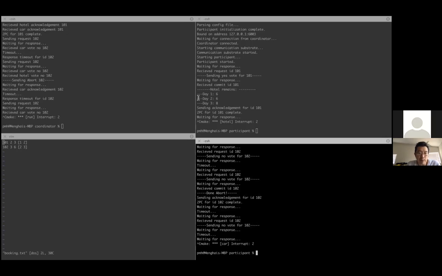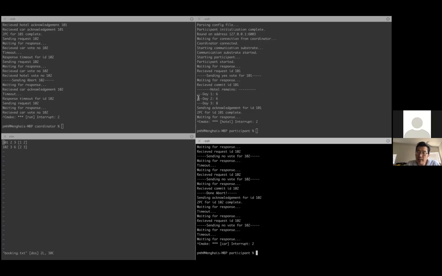If you have multiple clients, they're going to make a request where you still have hotel and car, which is just like what you specify in this booking.txt about their availability. What I'm saying is that if both try simultaneously, would that be an issue? If one of them requests, they will be successful, but if both of them request, it will have some problem. I give you a scenario.